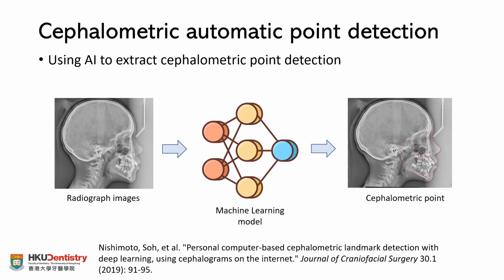Here, as you can see, we can train a model. Again, we can use image processing, and the input of the model can be a radiograph image or CBCT image, and the output can be the cephalometric points extracted by the model automatically. As a reference, I put one paper here. You can go there and find more details. Also, there are some other tools, software and web servers on the web, and you can find them easily.